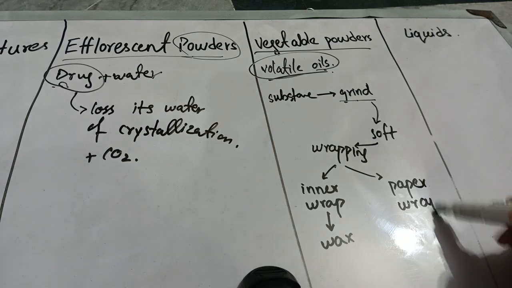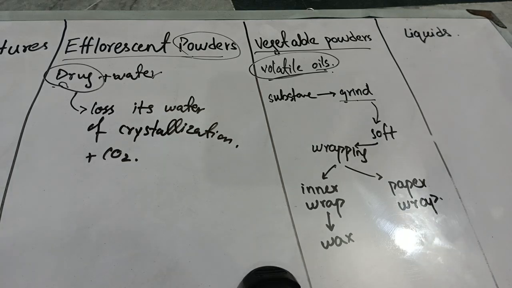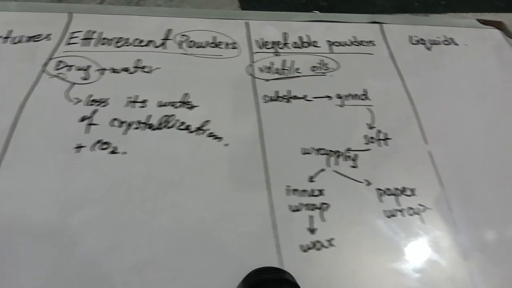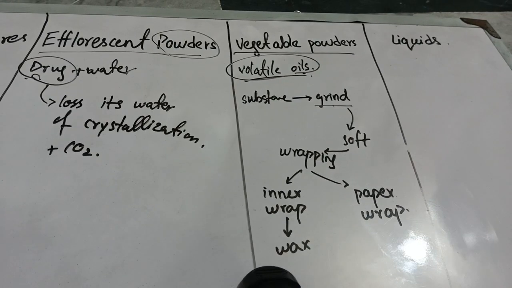So by these two types of wrapping, you will protect your drug from the compression and from the mixing. So this was all about the vegetable powders. The last type of our powder is the liquid.